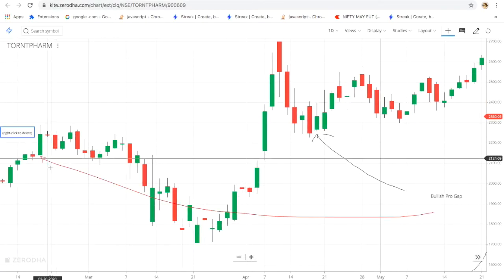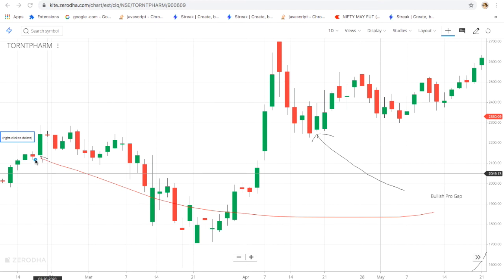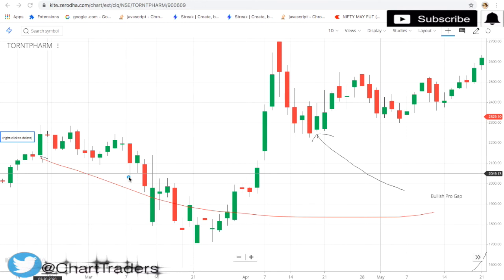I have opened the Torrent Pharma chart. You can see here open is higher than the previous close, so that is known as a bullish pro gap. On that day it might be possible, not always, that we have a strong day. How to trade the pro gap, we will see later on. First identify the bullish pro gap and bearish pro gap on a chart.